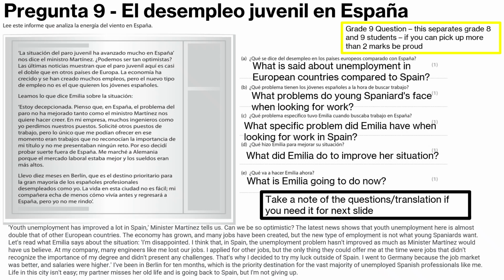So in the text on the left is there. I am not going to read it out loud as there is no point wasting both mine and yours time. However, I would recommend that if you need it, you take note of the translation, as it's going to help you understand how to do it. If you want to try, then try and do the question now before we move on. But on the next slide, I'll go through how to get 5 out of 5.